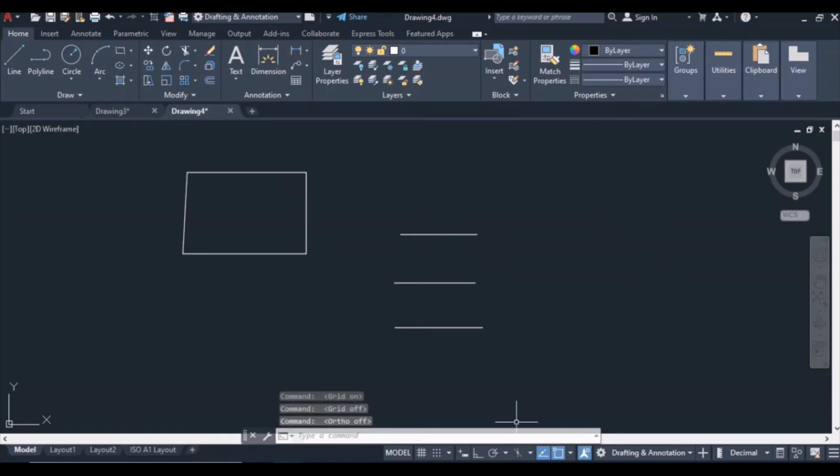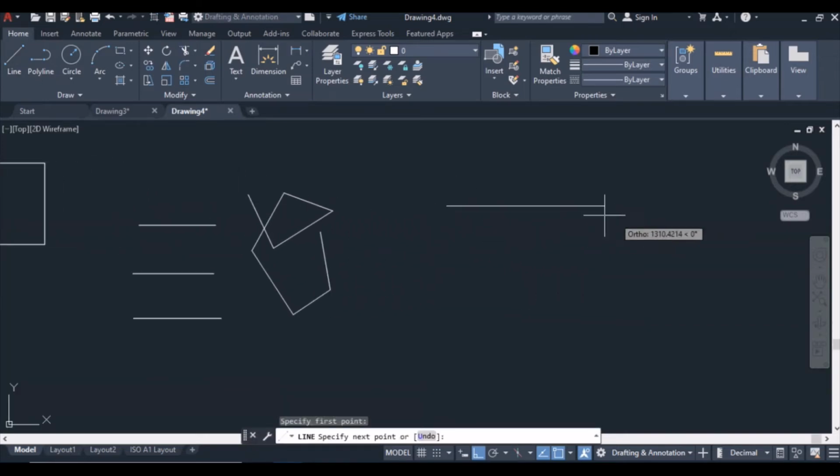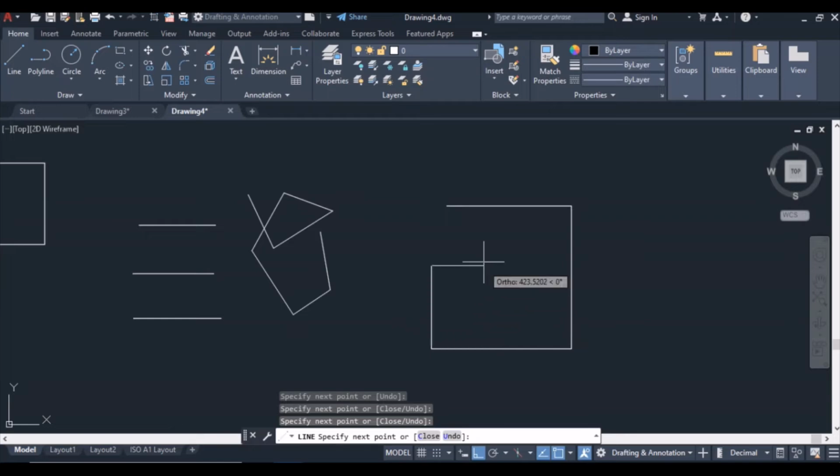When it is turned off like this, the line will not be straight. When it is turned on, it highlights in blue, and I will only be allowed to draw straight horizontal or vertical lines. So I hope you understand there.